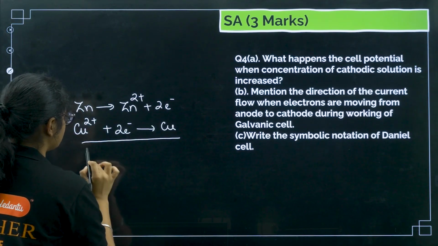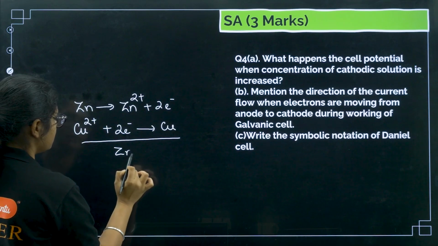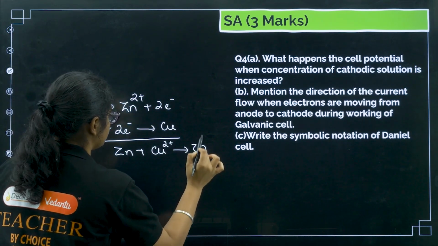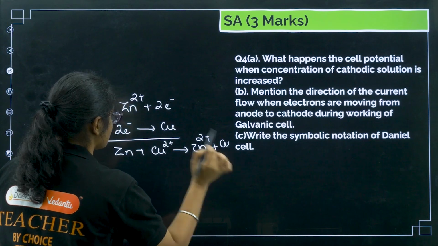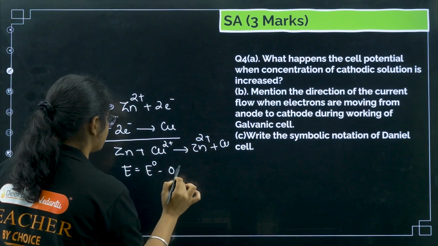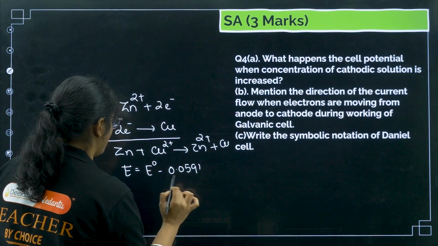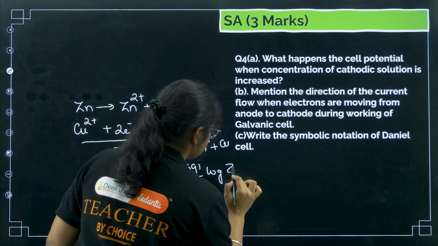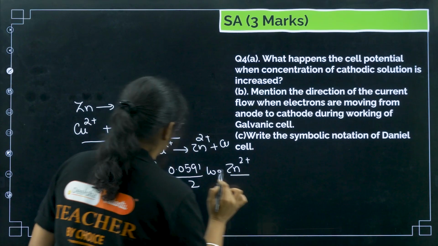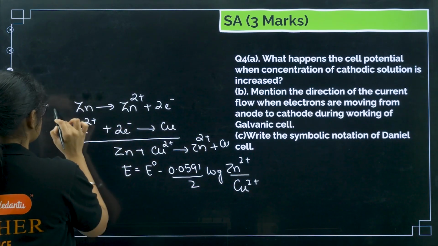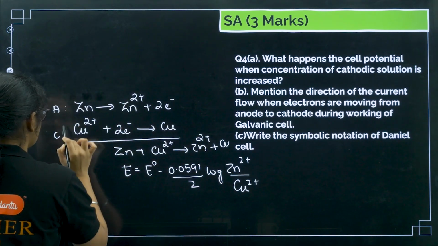What will be the final reaction? We have Zn plus copper 2 plus gives you Zn2 plus and copper. Now E of the cell will be equal to E naught of the cell minus 0.059 by 2 log of Zn2 plus divided by Cu2 plus, where Zn2 plus is at the anode and Cu2 plus is at the cathode.